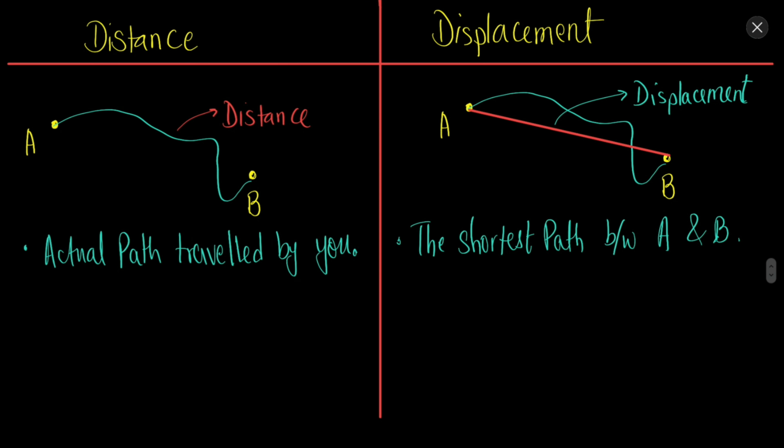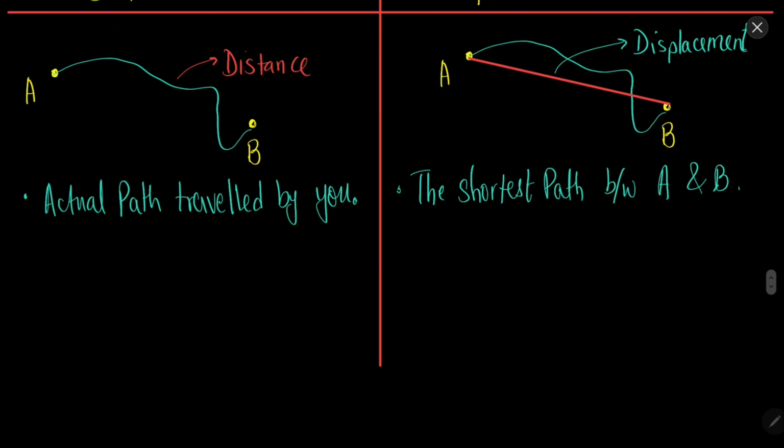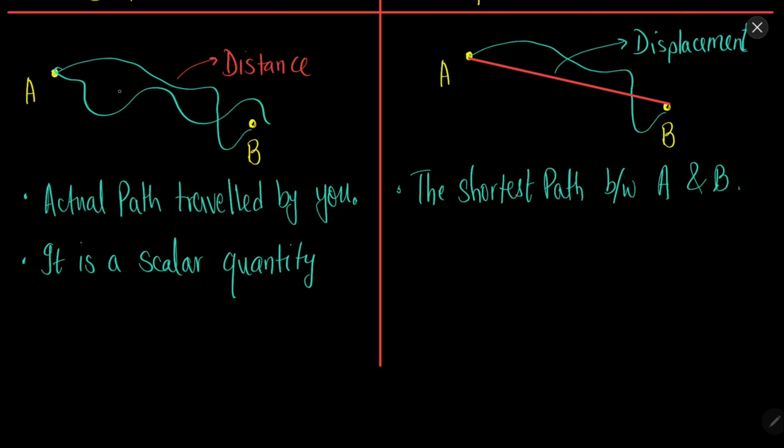Now because of this particular thing, distance is a scalar quantity, because you could have taken any possible path. You could have gone like this, you could have gone like this, you could have taken any possible path. So there is not any particular direction that you need to go in. But displacement is a vector quantity. Why? Think about it.